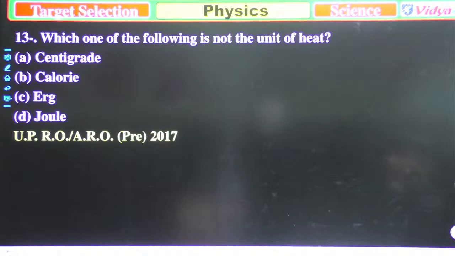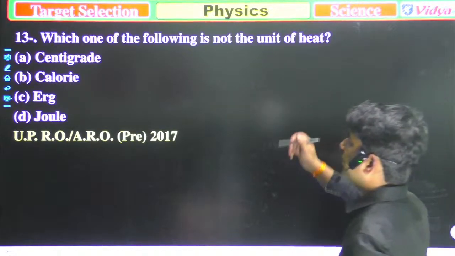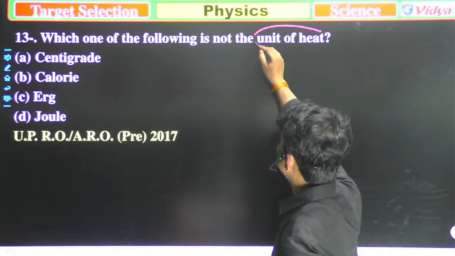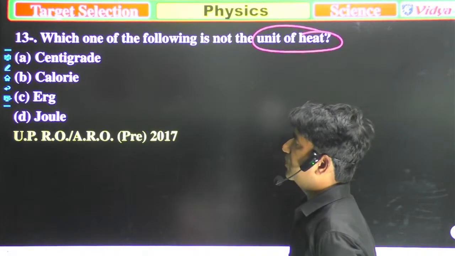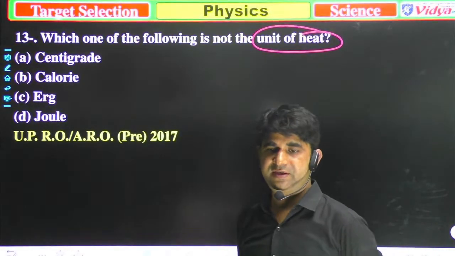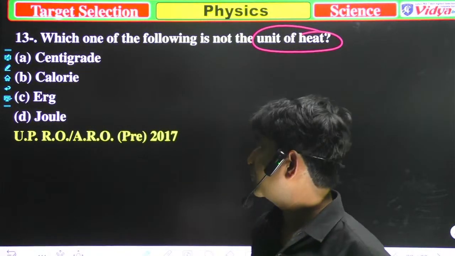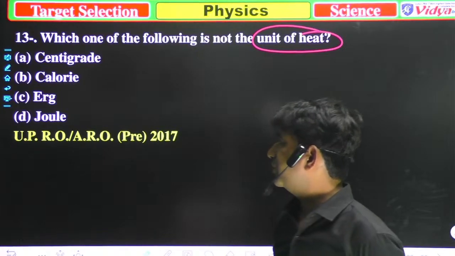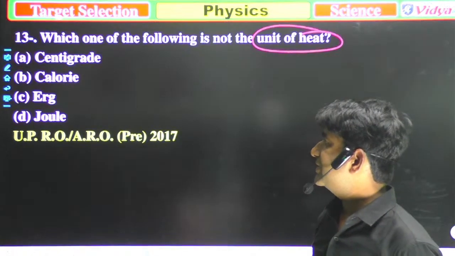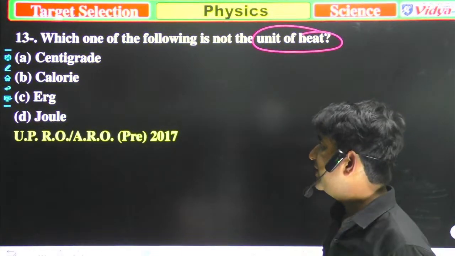Which one of the following is not the unit of heat? Our options are A, centigrade, B, calorie, C, erg, and D, joule.